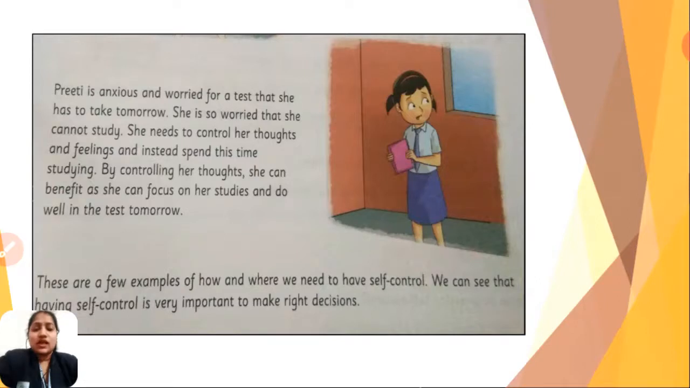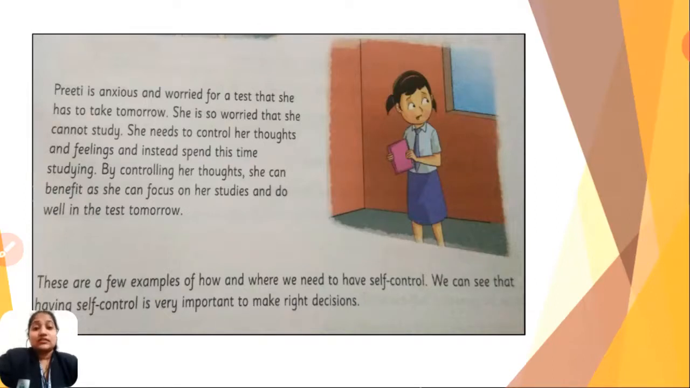As you can say, we have so many emotions in our life, right? Sometimes we get angry, sometimes we start laughing. So based on the situation we need to deal. But basically if we have self-control over our things, we will focus to make ourselves right decisions, right? So these are a few examples of how and where we need to have self-control.